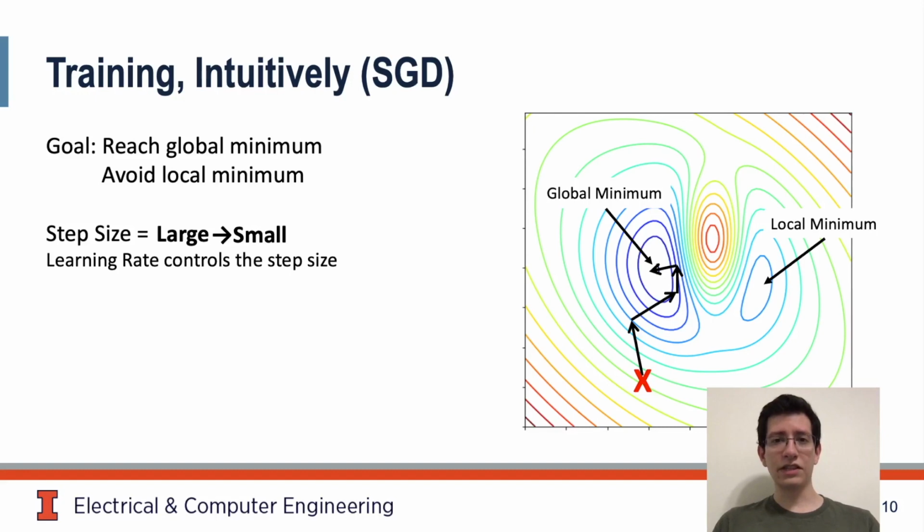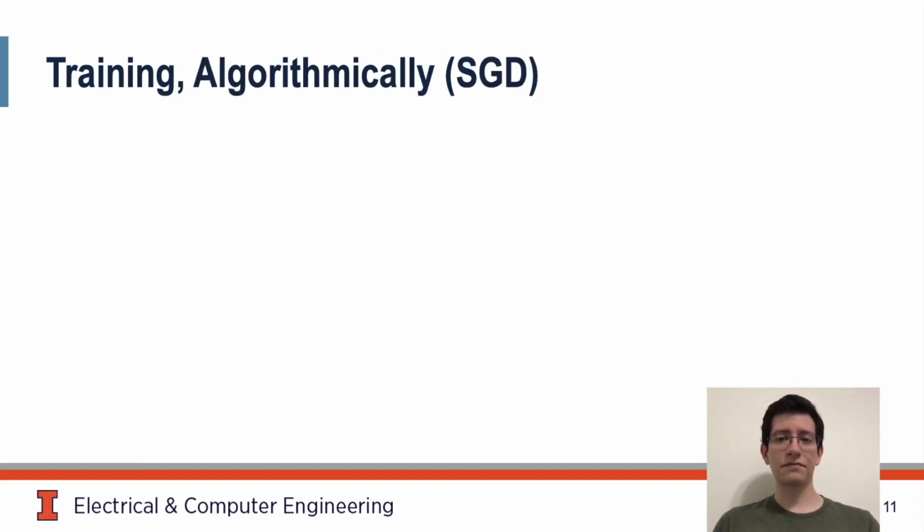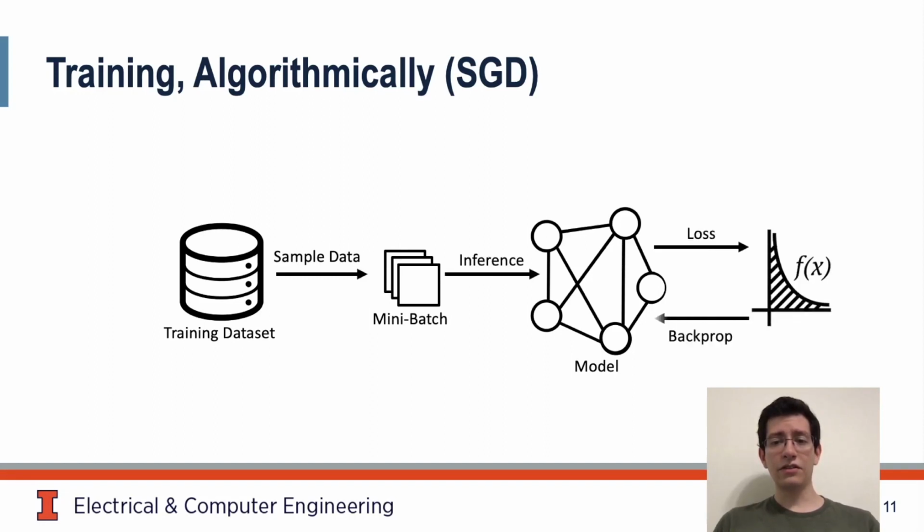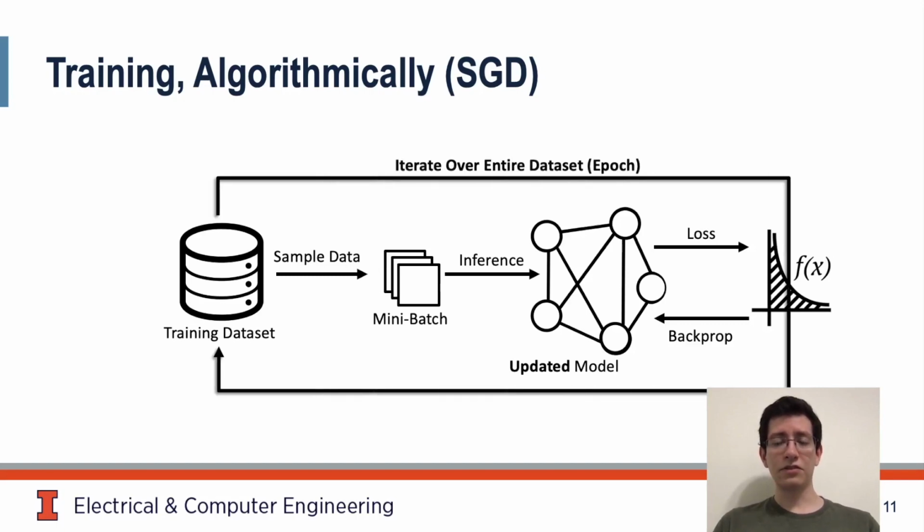Let's see what this looks like algorithmically. We start with our training set and randomly initialize the model. We randomly sample a mini batch from our dataset and determine the loss of our model on the mini batch, and use backprop to compute gradients and update the model. This performs a single step through the loss surface. We repeat this process until we've iterated over the entire dataset, which is called an epoch of training.